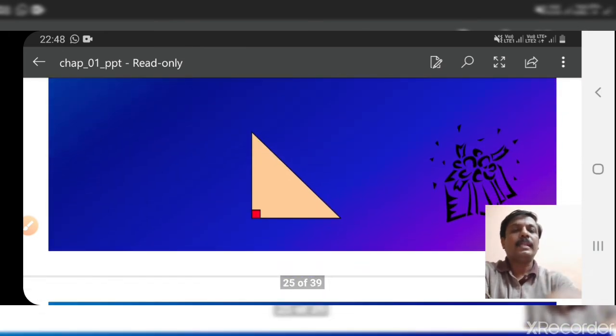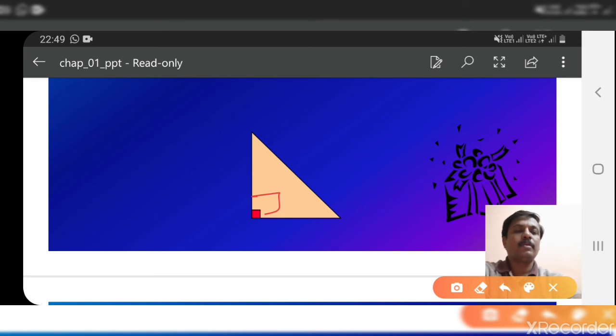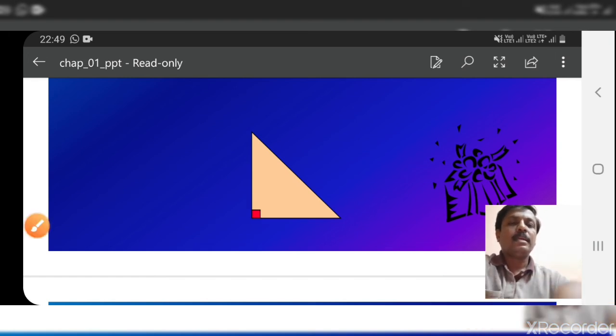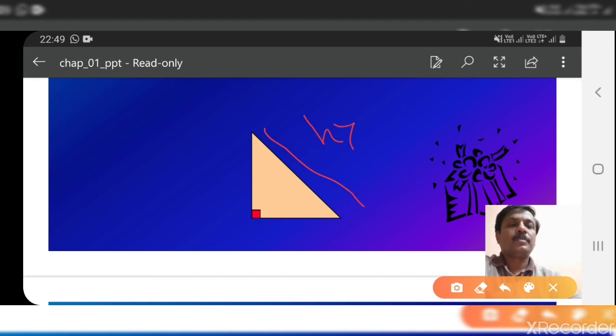if you take a right angled triangle, that is a triangle with 90 degrees, one angle equal to 90 degrees, then it is called a right angle triangle. In this right angle triangle, the side opposite to right angle, it will be the biggest side. It is called hypotenuse.